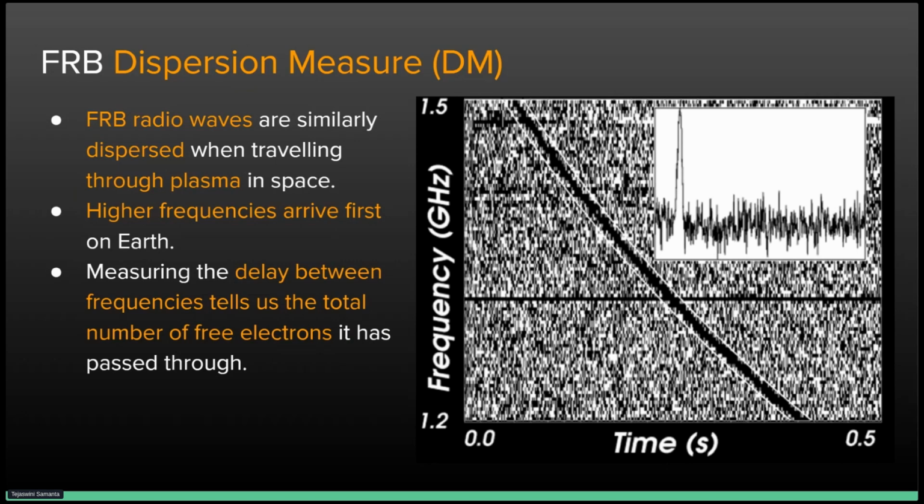Similarly, the FRB radio light behaves like visible light and passes through the plasma medium in space, and the light with higher frequencies arrives first on Earth. By measuring the delay between these frequencies, we are able to tell the total number of free electrons, or how much matter it has passed through.